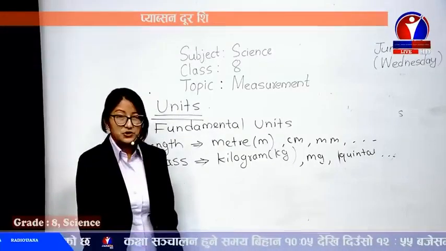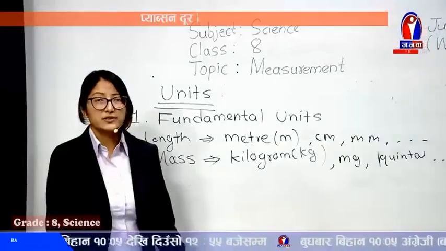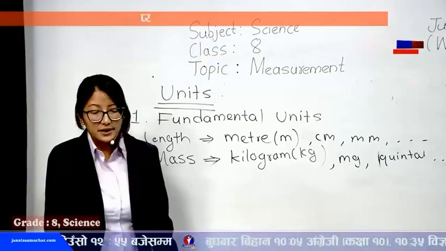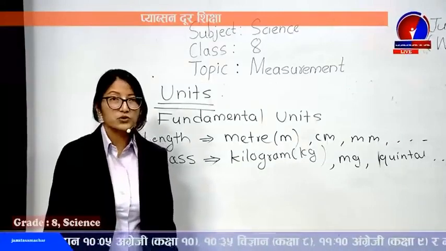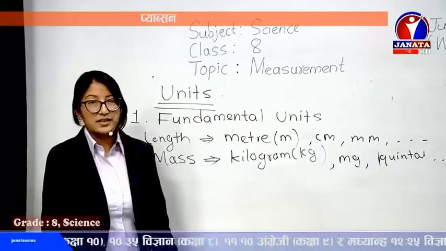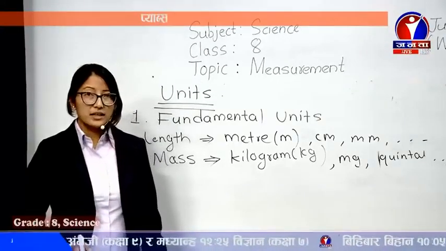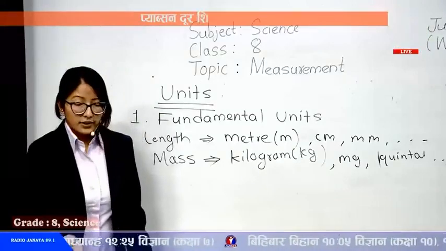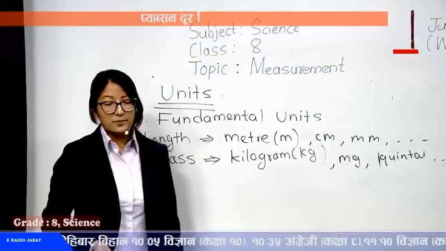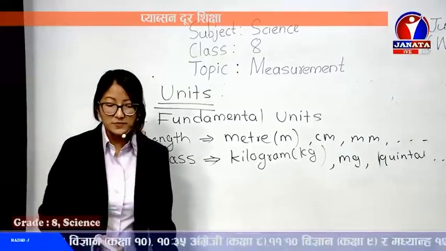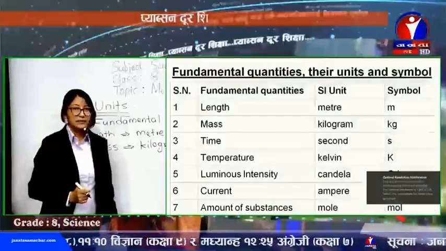And another is temperature. The SI unit of temperature is Kelvin, whereas it can also be measured in degree Celsius or degree Fahrenheit, but its SI unit is Kelvin. You can see it's been written in small k. Of course, it's derived from the scientist's name, Kelvin. You might be thinking, why is it not written in capital K? Of course, it's named after a scientist, but here it's representing the unit. That's why it's written small k, kelvin. But while writing its symbol, we represent it with capital K.